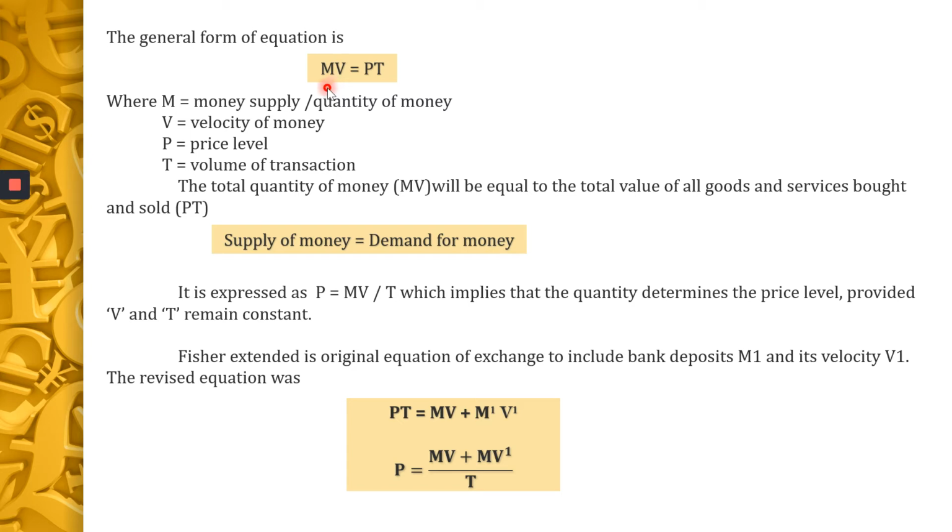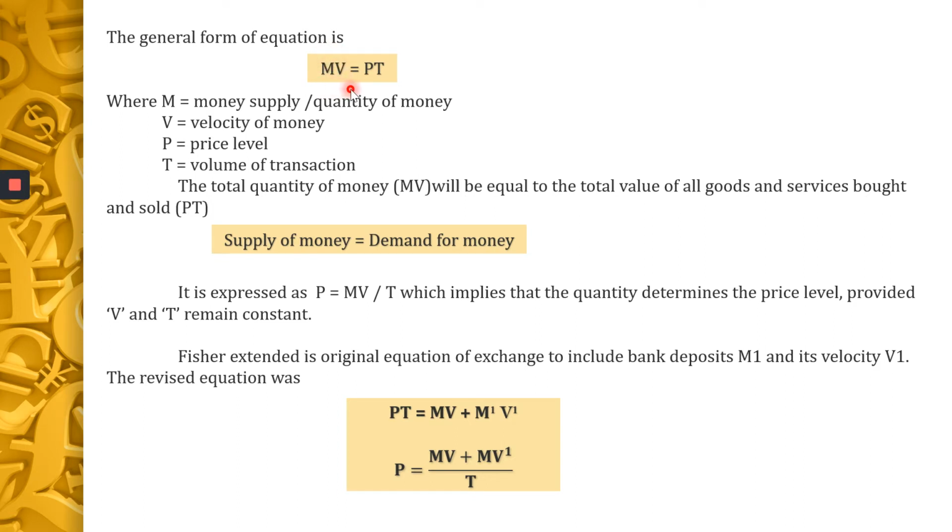So on the left hand side, this side is the expenditure side. And here, this side is the volume of output. So here, GDP is calculated through the output method, or the national income is calculated by the output method. Here, the national income is calculated by the expenditure method.